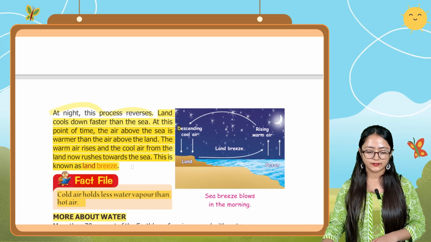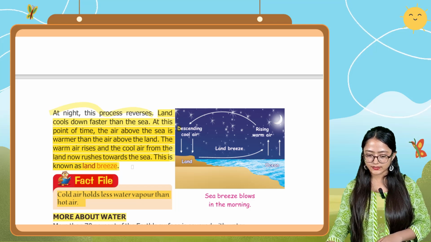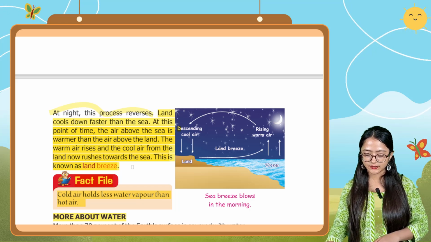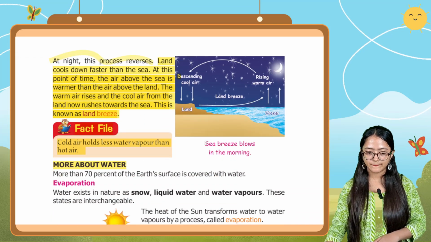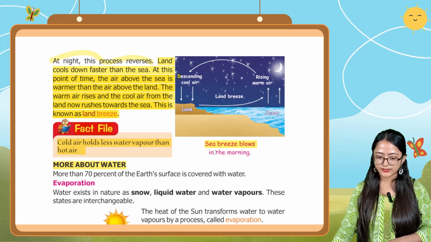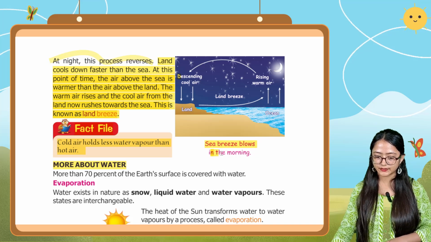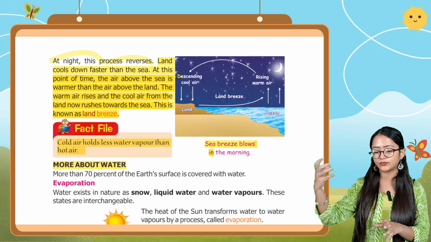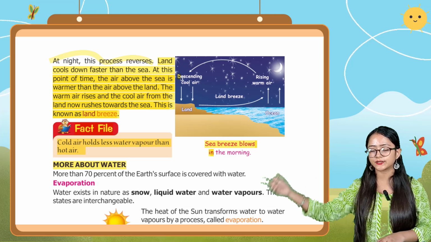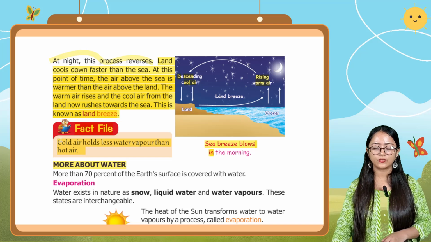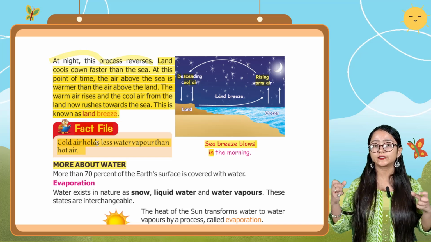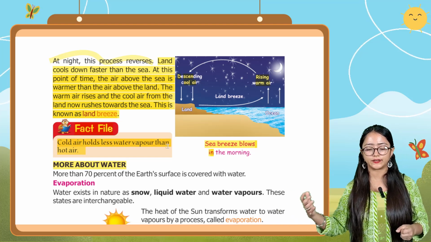Okay, now we come to the next one. In this figure also you can see that during the night time the land breeze takes place. Here you can see the descending cool air from the land, reaching towards the sea area, and here the rising warm air. Cold air holds less water vapor as compared to hot air.